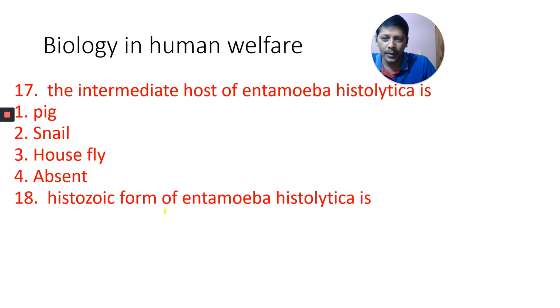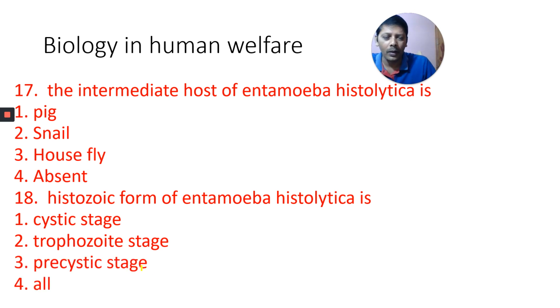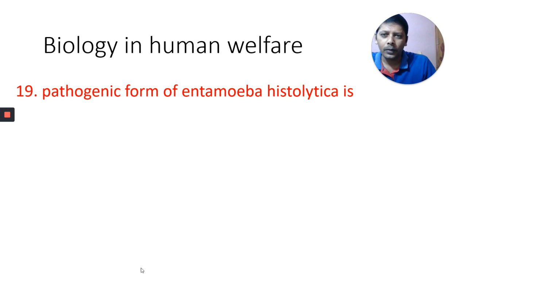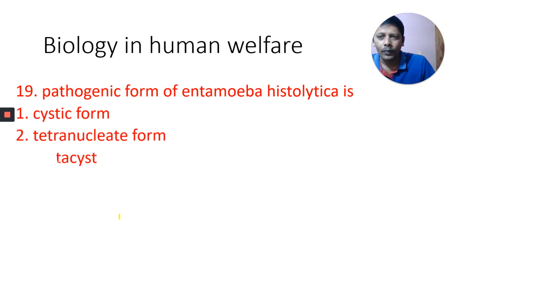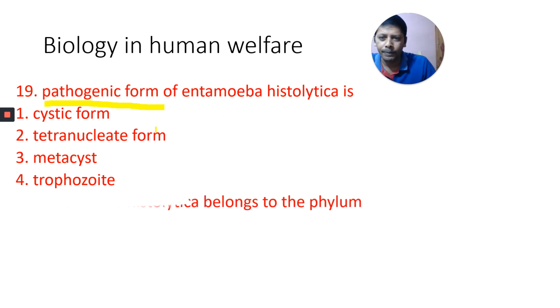Histozoic form of Entamoeba histolytica is cystic state, trophozoite state, precystic state, or all. Pathogenic form of Entamoeba histolytica is cystic form, tetranucleate form, metacyst, or trophozoite. Which is the pathogenic form of Entamoeba histolytica?